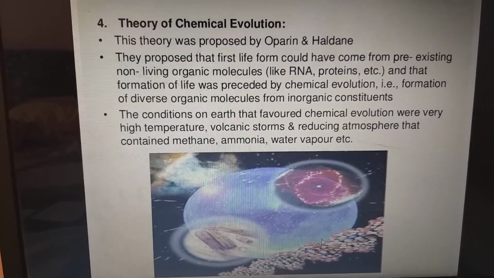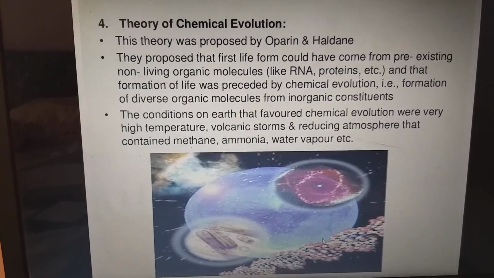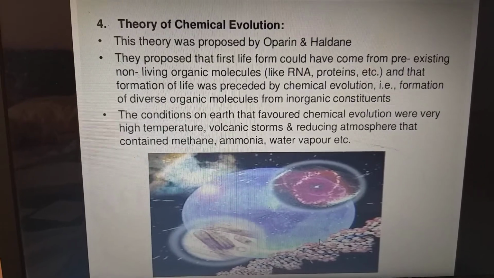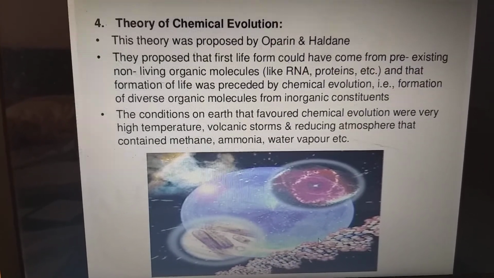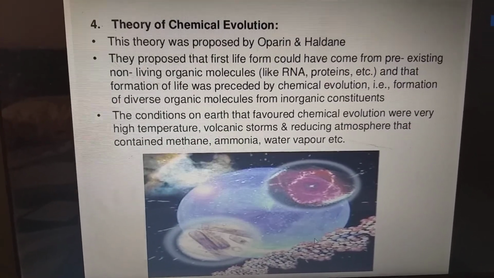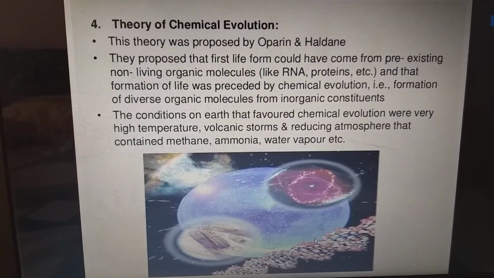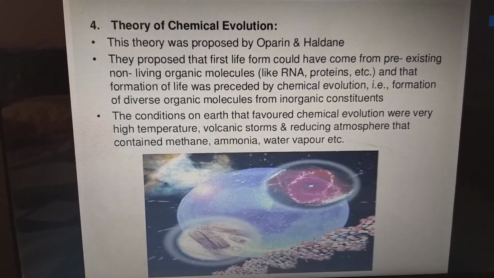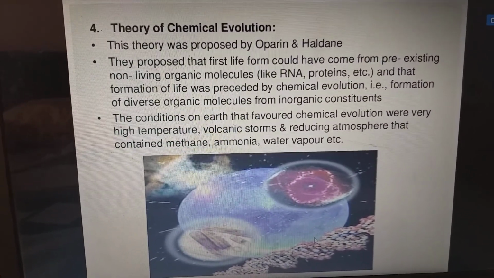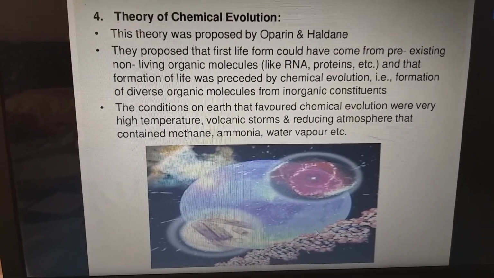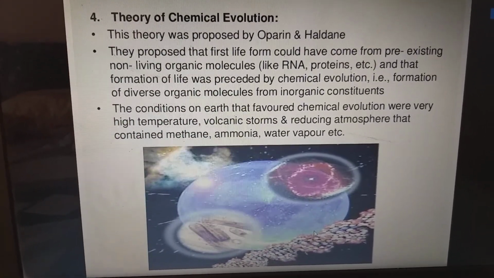The conditions on Earth that favored the chemical evolution were very high temperature, volcanic storms, and a reducing atmosphere that contained methane, ammonia, water vapor, etc. In this theory, they proposed that chemicals are responsible for evolution. Because of that only they named it chemical evolution.